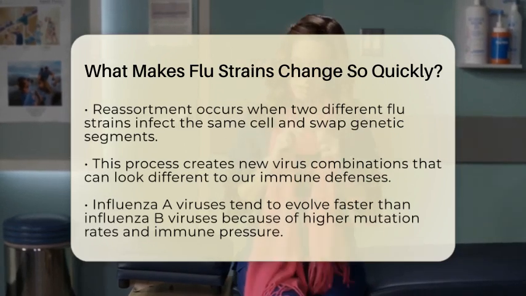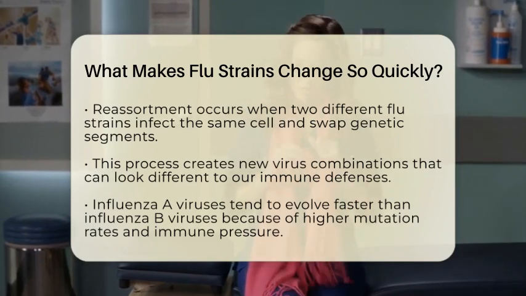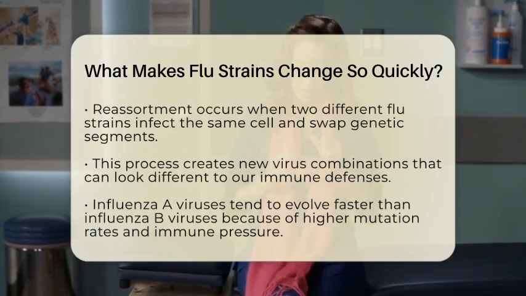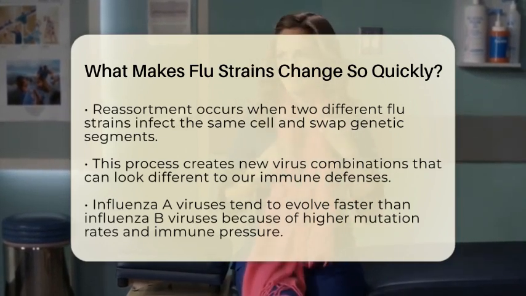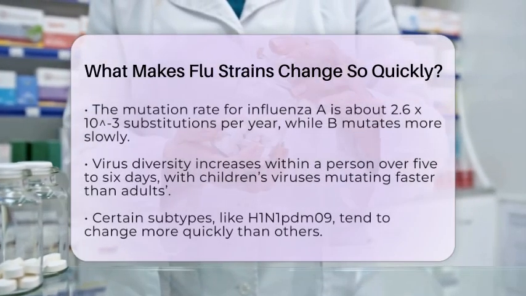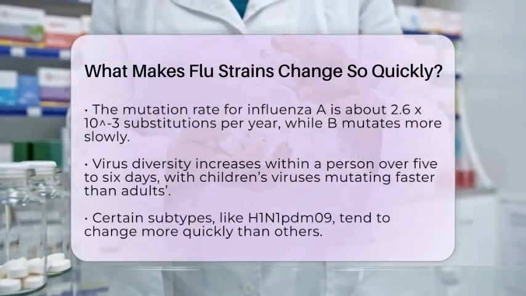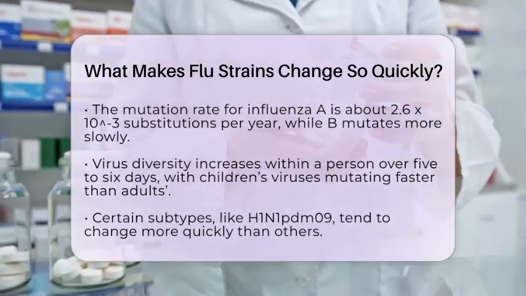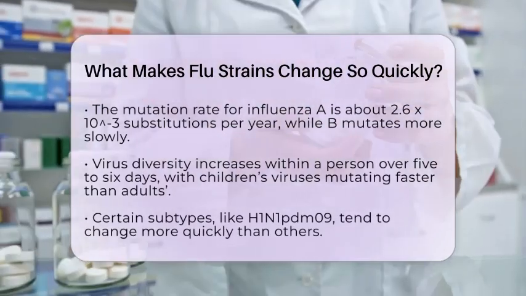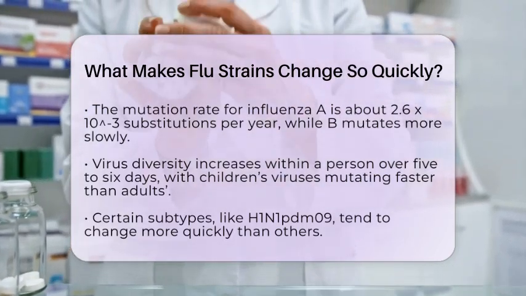But mutation isn't the only way influenza viruses change. They also undergo a process called reassortment. Since their genetic material is segmented into different parts, when two different strains infect the same cell, they can swap segments. This mixing and matching can produce entirely new combinations of surface proteins and internal genes very quickly. These new combinations can make the virus look different to our immune system and sometimes lead to the emergence of a novel strain that can cause a new flu outbreak.